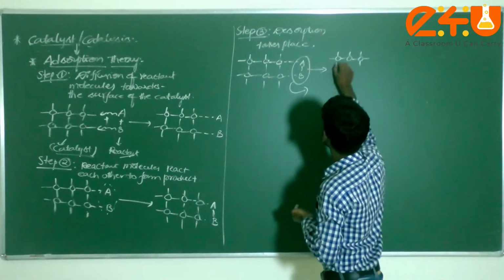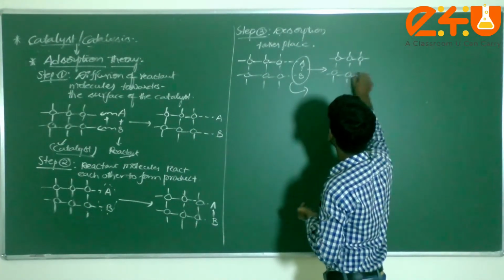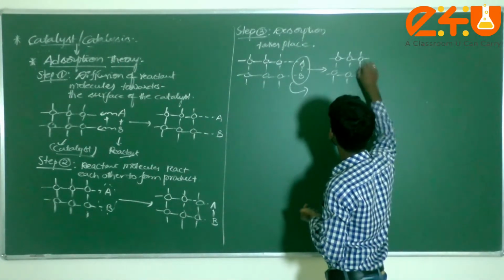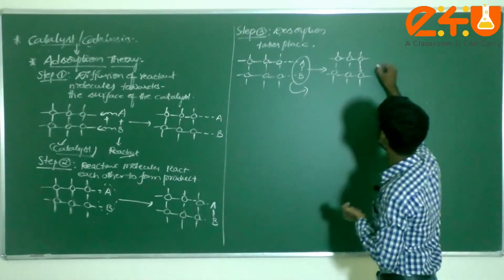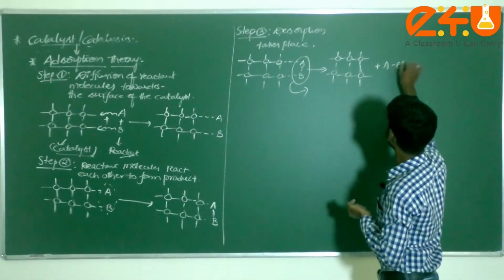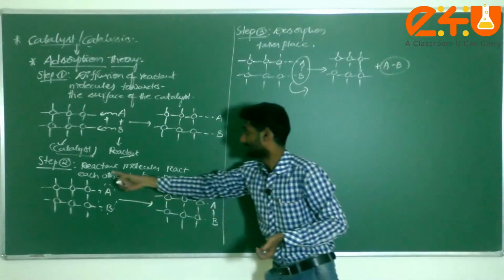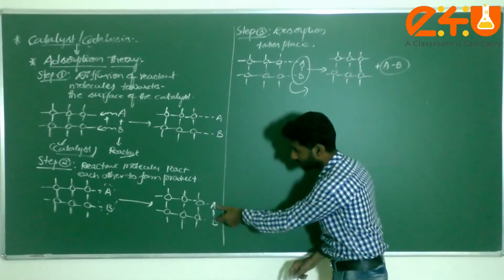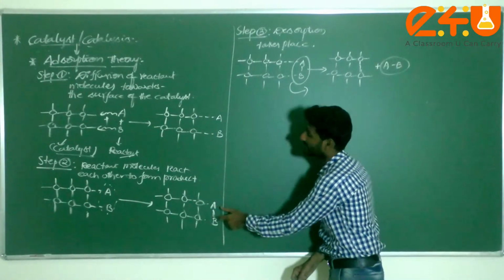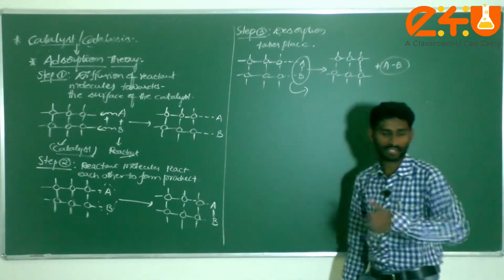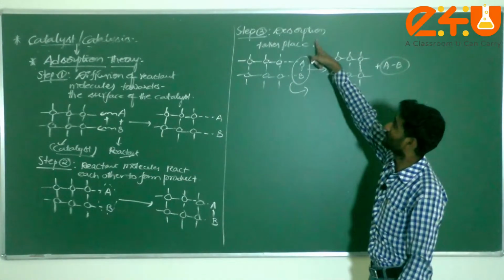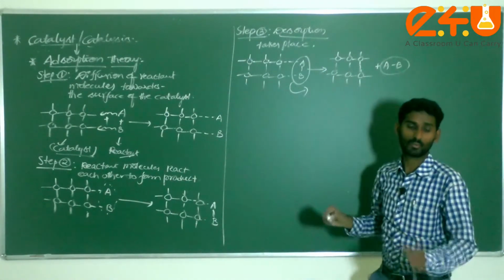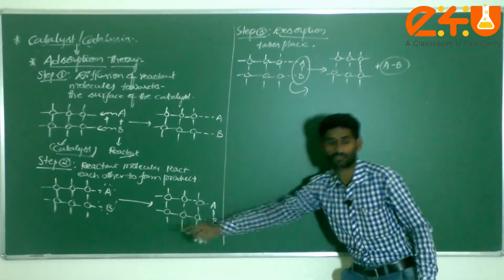Just check it here. This is the catalyst. Plus A, and what else, dear students? Reactant molecules react with each other to form the product. Now both atoms have formed the product, so it should not be attached to this catalyst. It has to come out. That is the process called desorption, the removal of particles from the surface of the adsorbent.